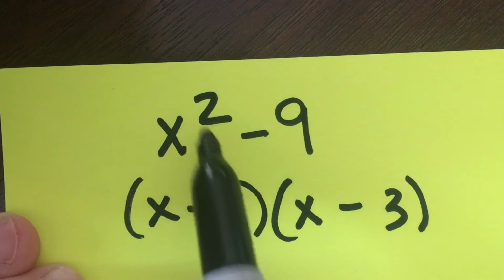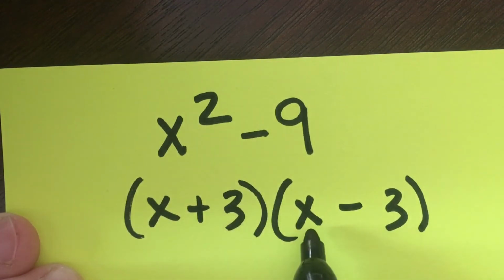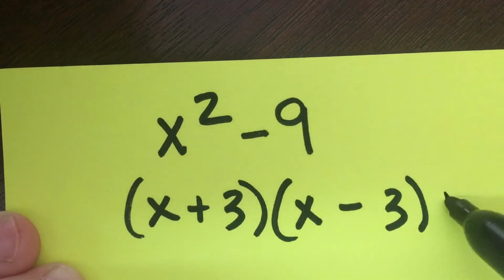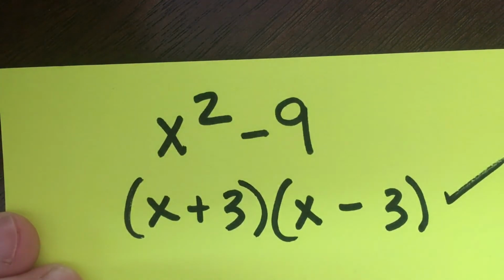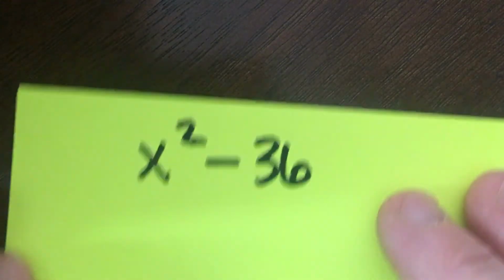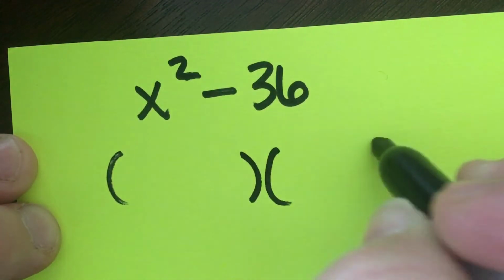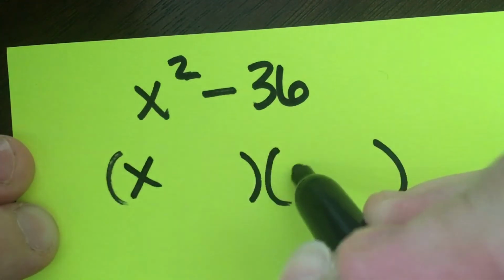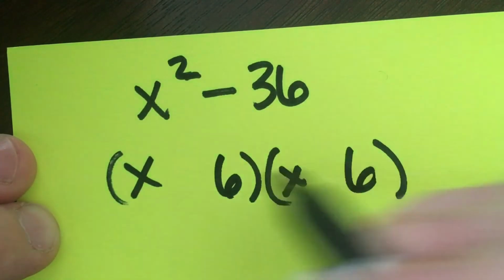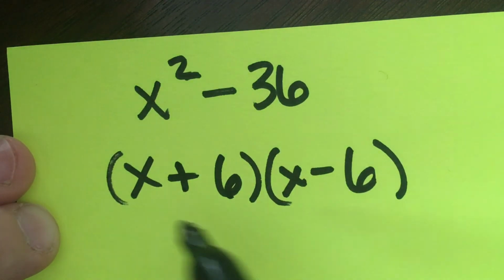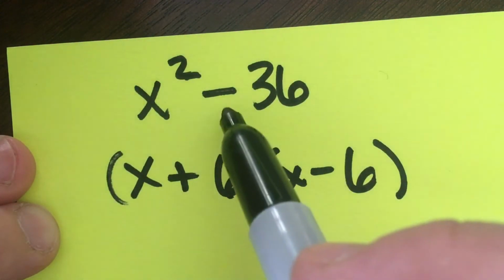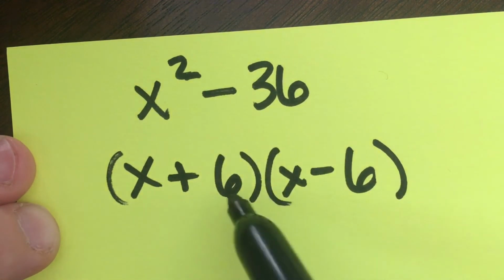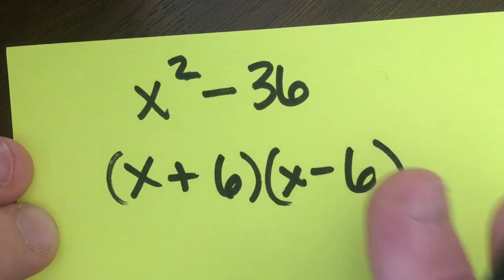Notice it's x times x is x squared, negative 3x and positive 3x, which add to 0, so it's not represented here, and 3 times negative 3 is negative 9. So this is factored form of difference of squares. Here's another one. We'll go rapid fire now. So here's two binomials. You're going to notice a pattern. Square root the first term, square root the last term. Give them opposite signs. You can only jump to this pattern here as long as you understand that we're trying to multiply to a negative 36 and add to a 0. Notice 6x minus 6x will make that 0 for us.